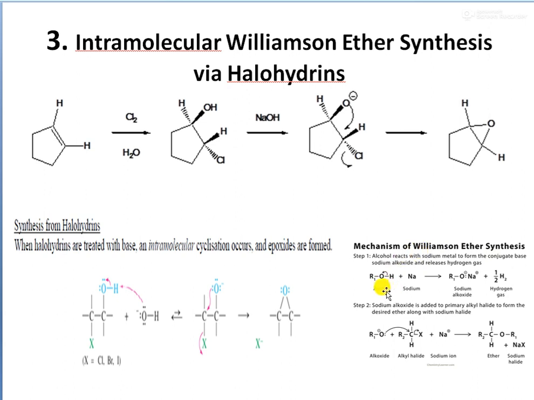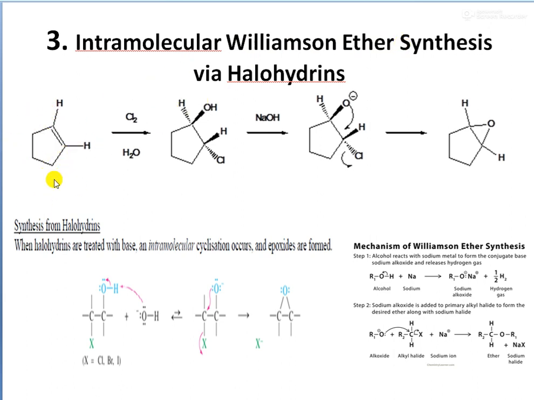That is, an alcohol, when treated with sodium, gives a sodium alkoxide, and this alkoxide ion will again react with an alkyl halide, and we get an ether, and the sodium halide will be eliminated. Similar to this reaction, in the case of epoxides also we can use an intramolecular Williamson's ether synthesis. That is, it is an intramolecular reaction.